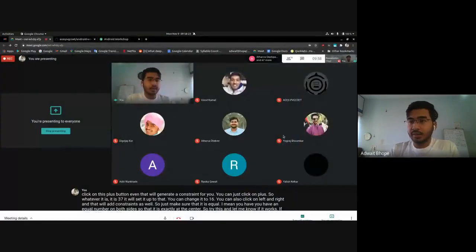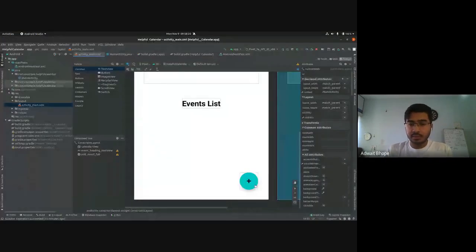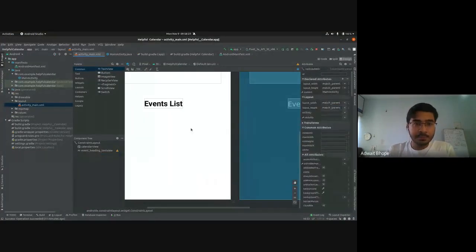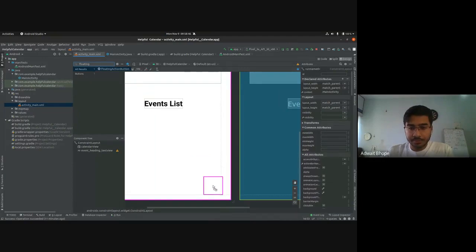Okay, and Abhinandan, for the floating action button, I'm just going to delete it and add another. In the palette, there's a search button. There are actually a lot of different widgets and it is difficult to find what you need. So just use this search button over here and type in floating action button. It will show up here, and you just drag and drop it onto this UI editor to the bottom right.